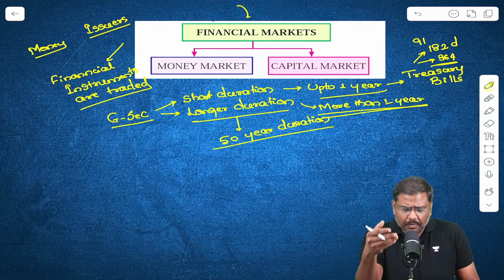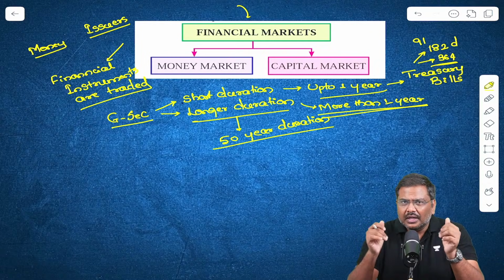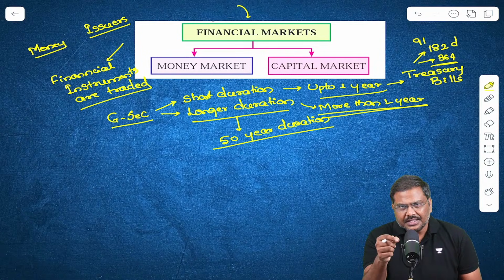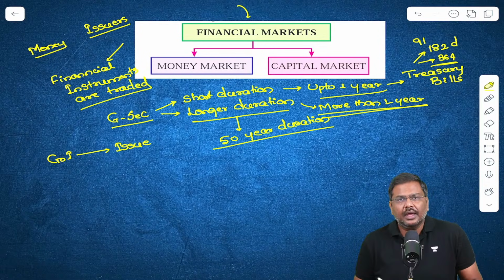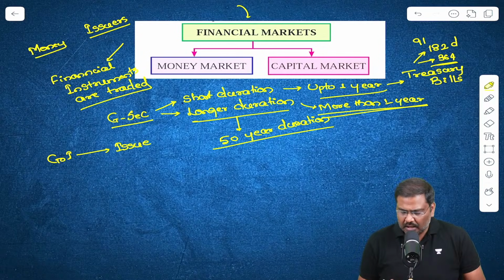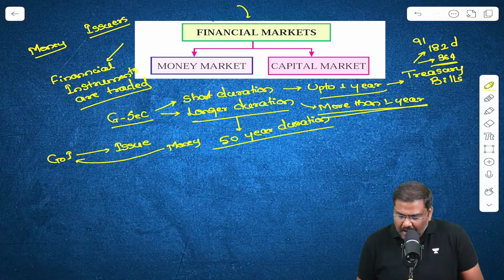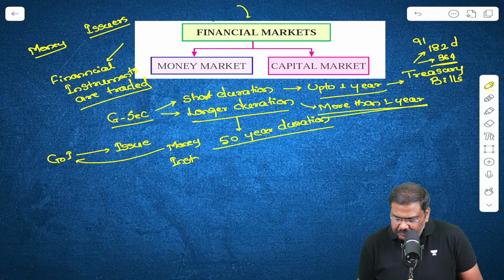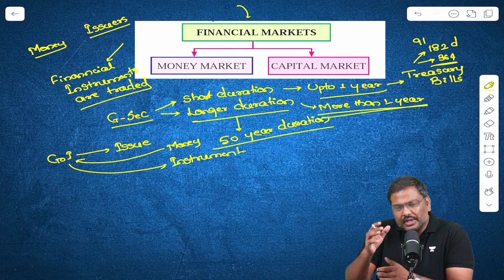Everybody is okay? Now, what is the idea of financial market in the context of using these instruments? Let's say the government will issue these instruments today. I will purchase the instrument. Now, the money will go from my side, the money will go to the government. I will get the instrument. The instrument will come to me, and I will hold the instrument, and the money from my hand will go to the government.